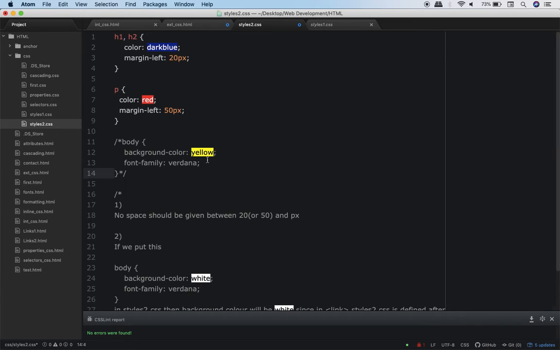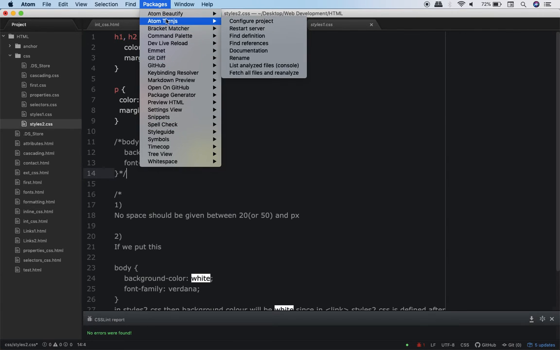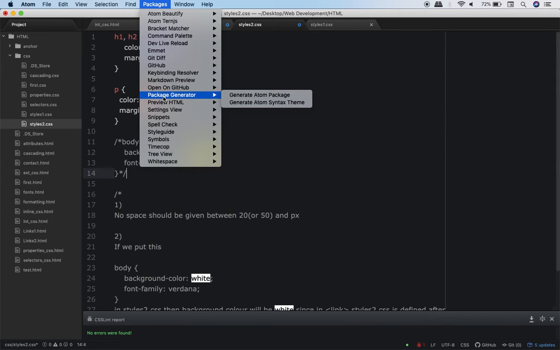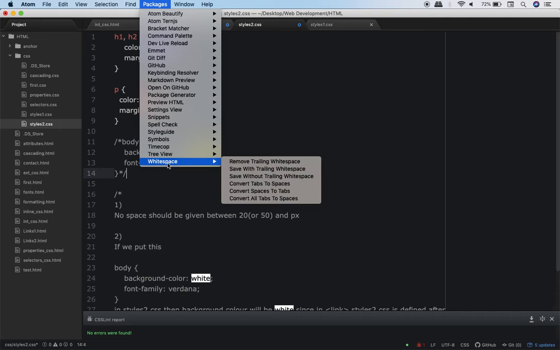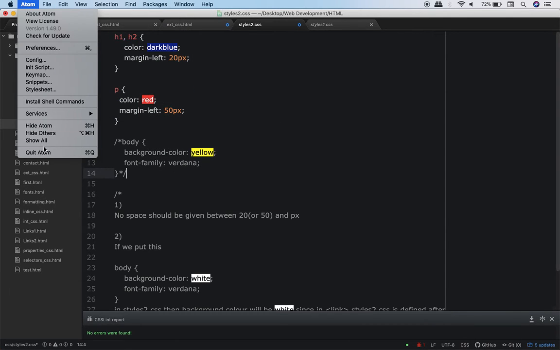Now what happens is that whenever you are using external CSS, you can achieve this effect by installing a plugin, by installing a package. So again, I hope you remember I had told you to install some packages. So over here, there is a package called, where is it? One minute, just a minute. I can't locate it over here. There is a package called Pigment.